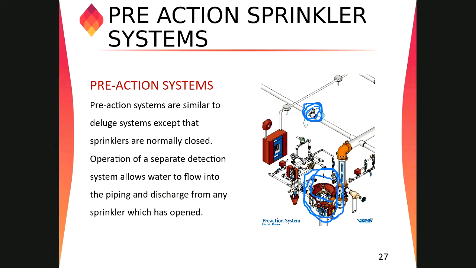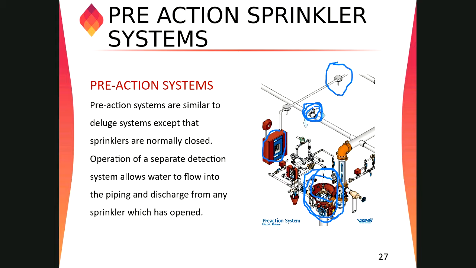So suppose a sprinkler system breaks mistakenly, someone breaks it while doing some work and it is activated mistakenly, the air will go out. Of course, in the system break, the air will go out. But the deluge valve here is closed by an electronic signal, by the solenoid valve, and that solenoid valve will only open upon the signal from this control panel, and this control panel will get a signal from the detector which is installed in the same area.